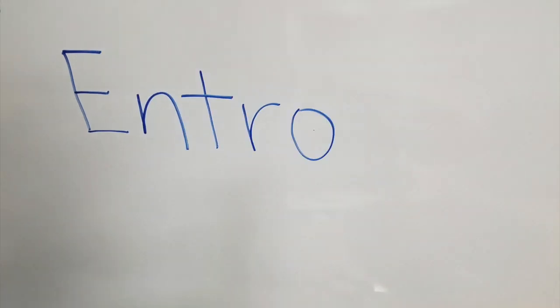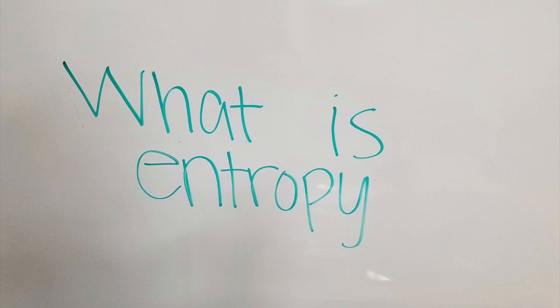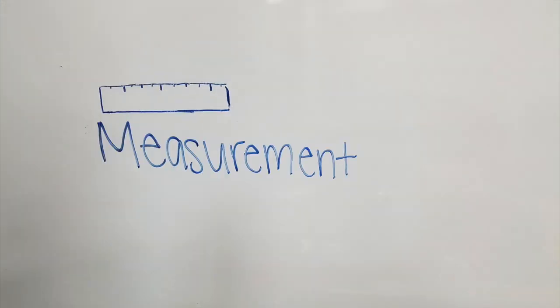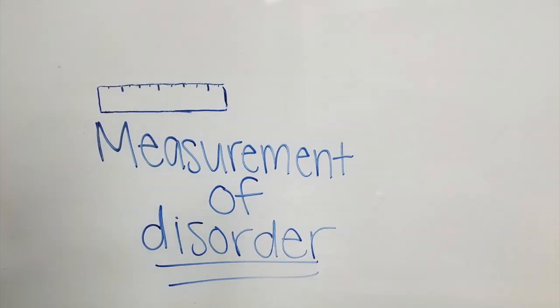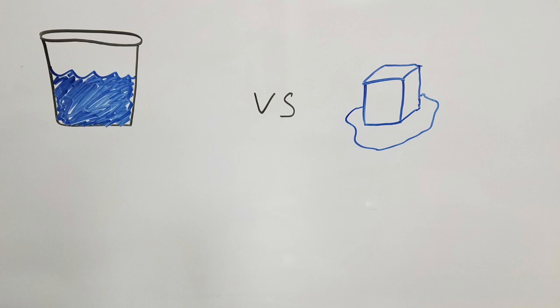Today, we're going to talk about entropy. First of all, what is entropy? Entropy is often defined as a measure of disorder of a system. For example, imagine a glass of liquid water and a solid ice cube. Liquid water has a higher entropy than ice.